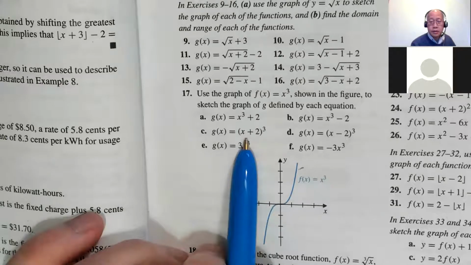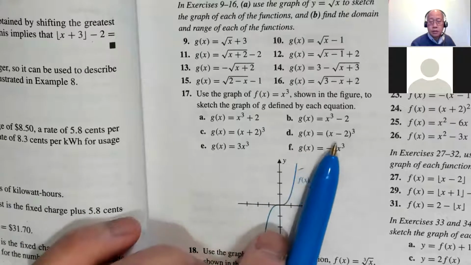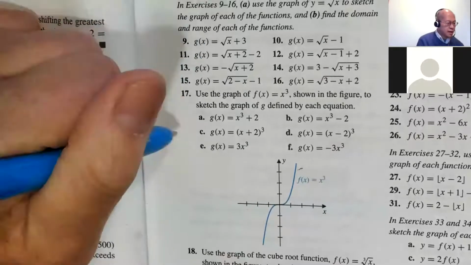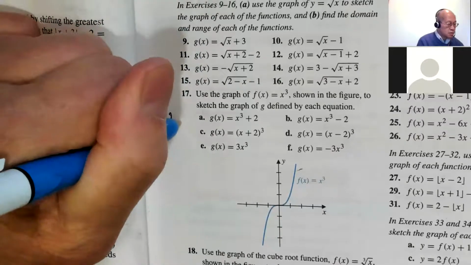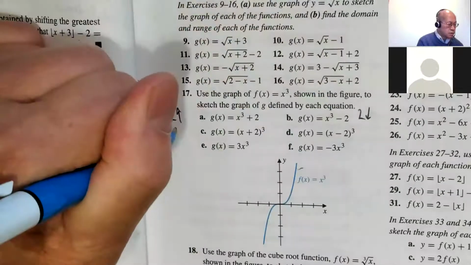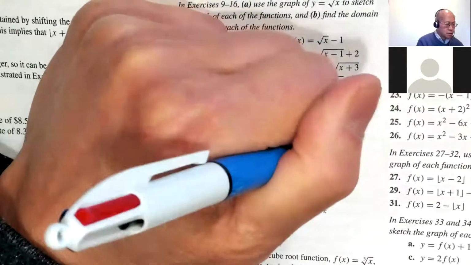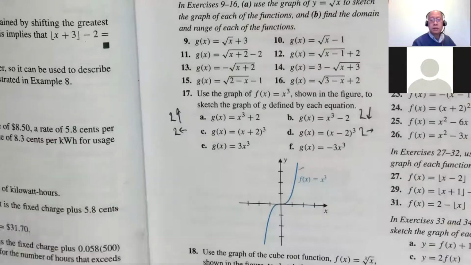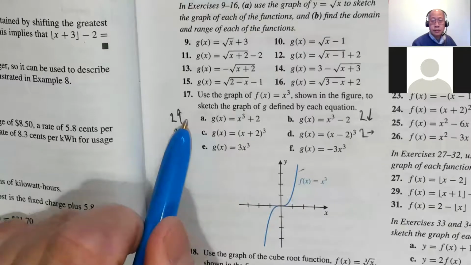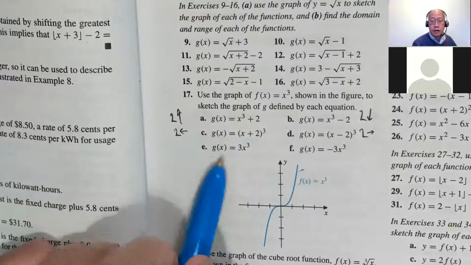This is 2 left, 2 right. I know, I can maybe just write it like this. 2 up, 2 down, 2 left, 2 right. That's what it says. Right? 2 up, 2 down, 2 left, 2 right.